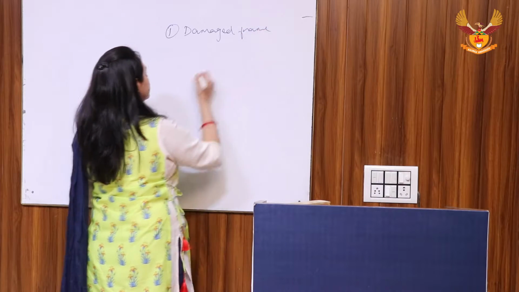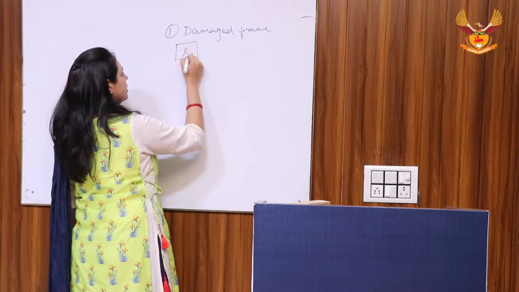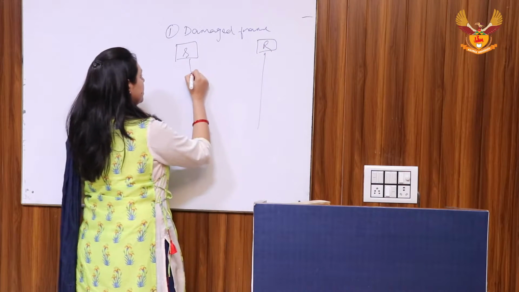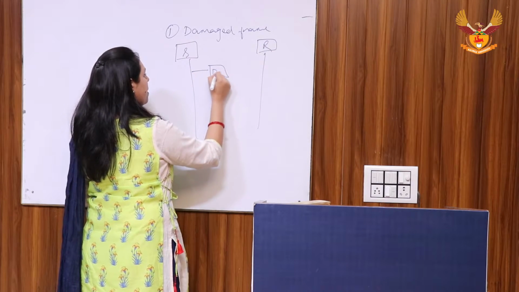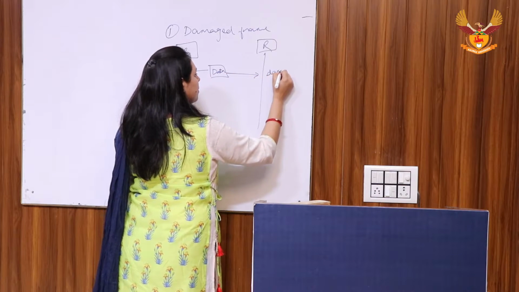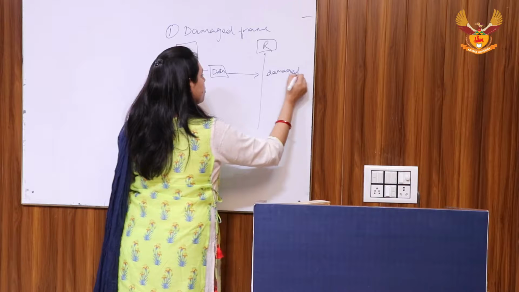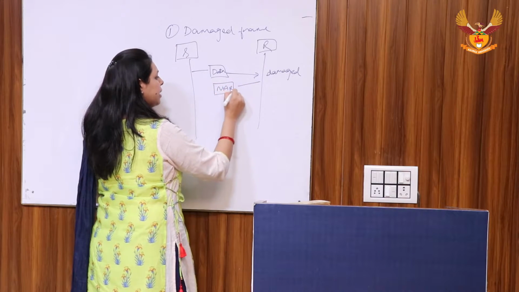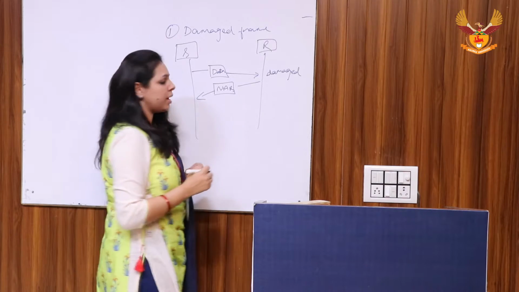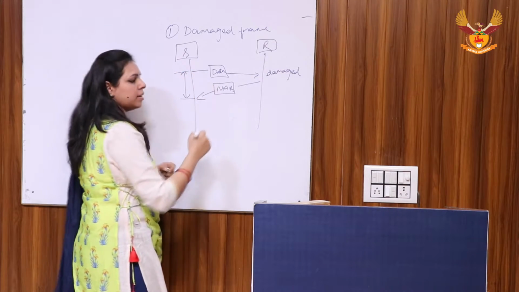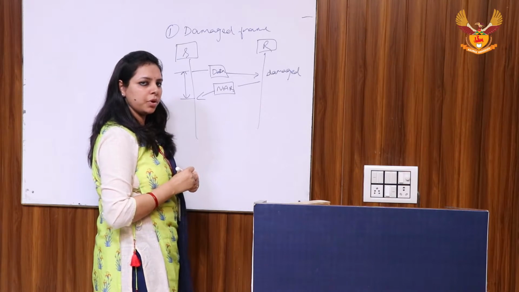Damaged frame. It is possible that when sender sends any data, it is damaged in between. So the receiver sends a NAK, that is negative acknowledgement, and this ensures that the frame which is received by the receiver is not good.